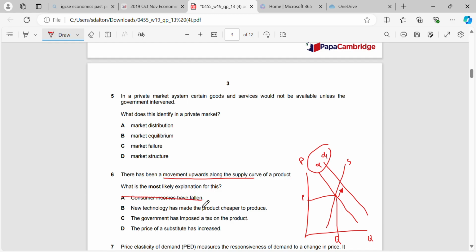So consumer incomes fall, that would make demand shift to the left, which would cause a movement downwards on the supply curve. New technology has made the product cheaper to produce. That would shift the supply curve to the right, so it would not cause a movement on the supply curve, it would shift it. Government has imposed a tax on a product. That would make the supply curve shift to the left. So again, it would not be a movement, it would be a shift. But if the price of a substitute is increased, then less people will buy the substitute and more people will buy our product, so the demand will shift to the right.